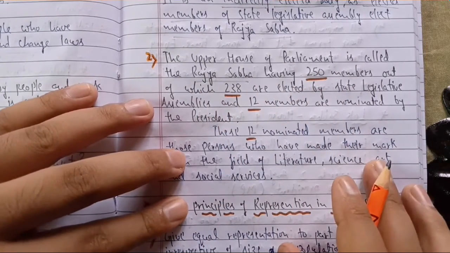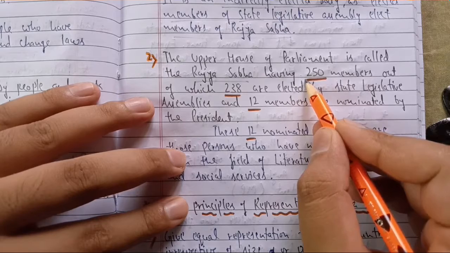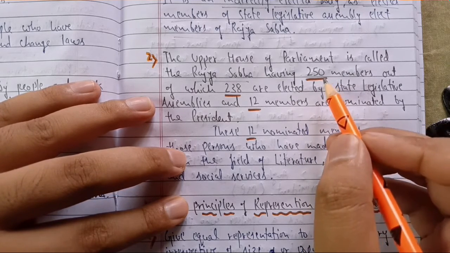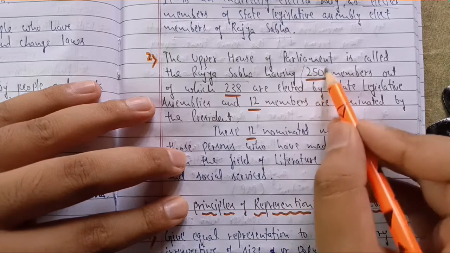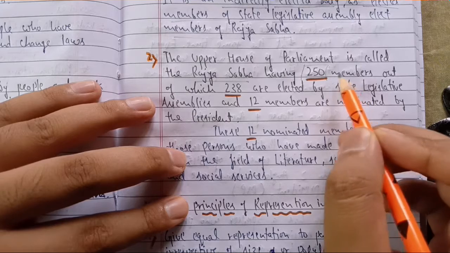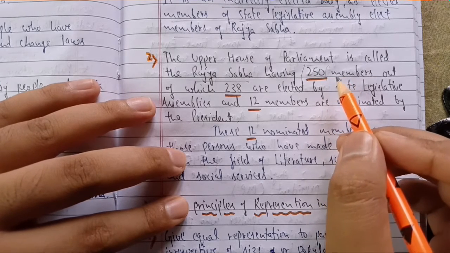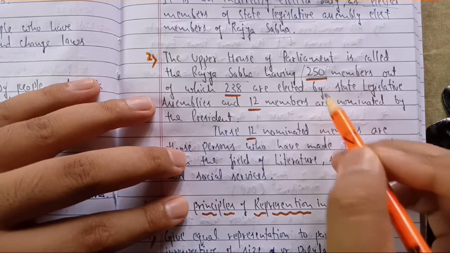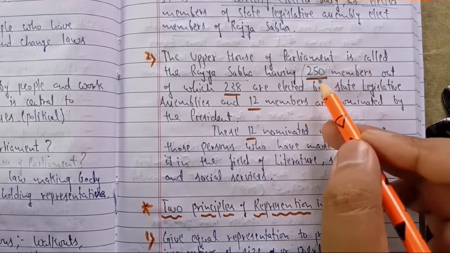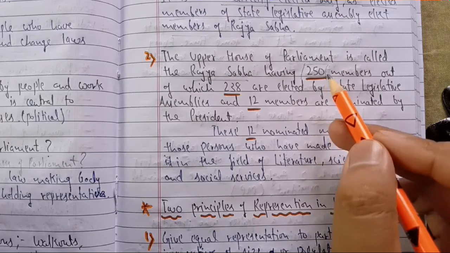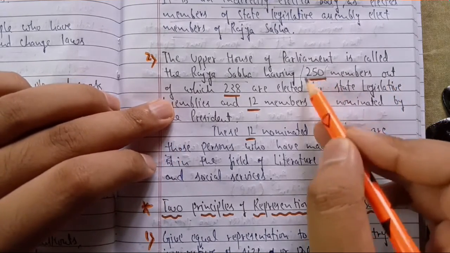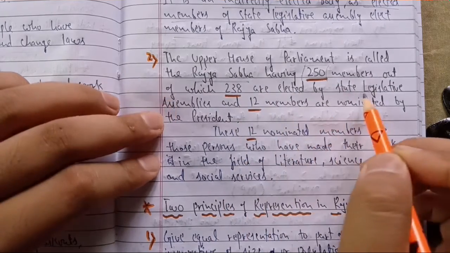Now coming to the composition, there are 250 members in Rajya Sabha. When we are talking about parliament, the council of states, there are 250 members, and these members are included from all the states. What is the criteria to elect the members and how to give representation to each state, we will be studying further in this topic. But for now, you need to remember there are total 250 members in the upper house. Out of which, 238 are elected by state legislative assemblies.